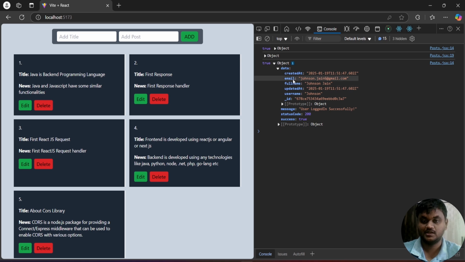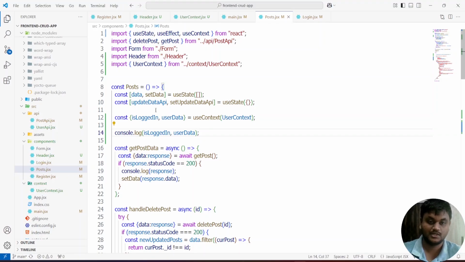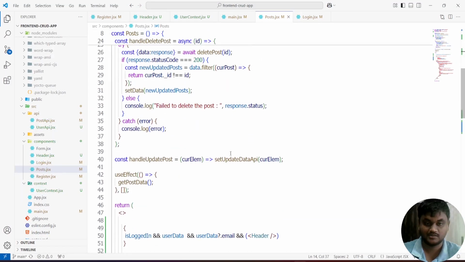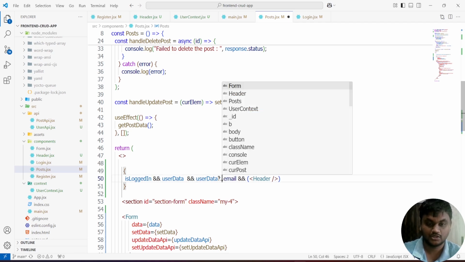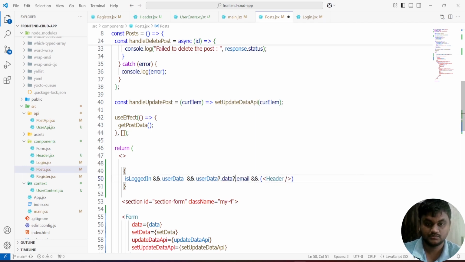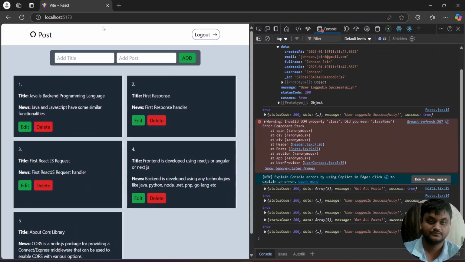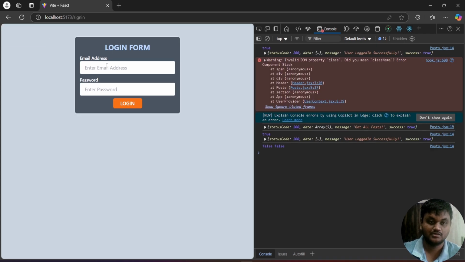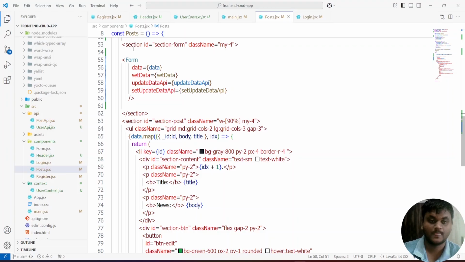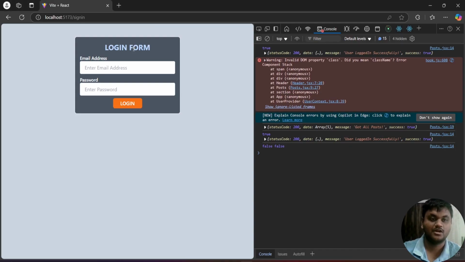Email is not present directly, it is present inside the data. So data dot email dot email. See, now it is open. Log into the application. Click on this logout. See, I came to the login form.